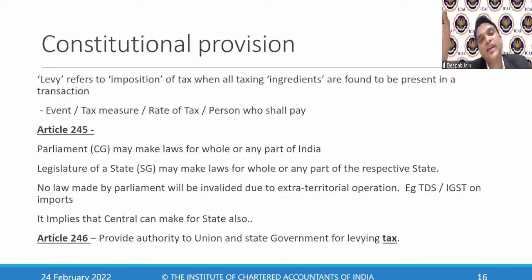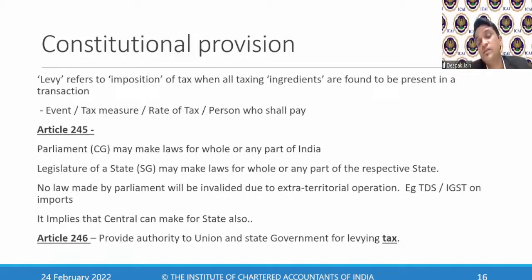Then the rate of tax. What will be the rate of tax has to be clearly spelled out. So now we have a schedule under GST that says that on this sale of products, this is the rate, and on this sale of services, this is the rate. That schedule is not covered for your exam. The rate of tax will be specifically mentioned in your question, that the tax rate on this product is this percentage, the tax rate on this service is this percentage. Based on that, you have to decide.